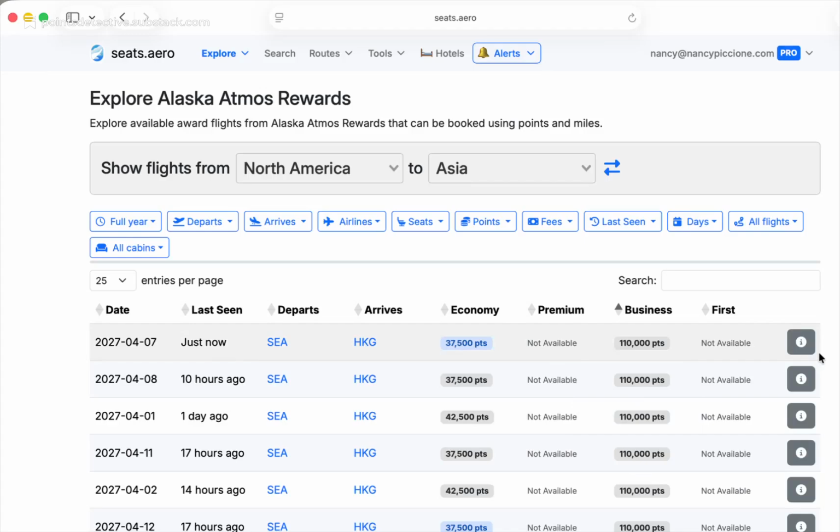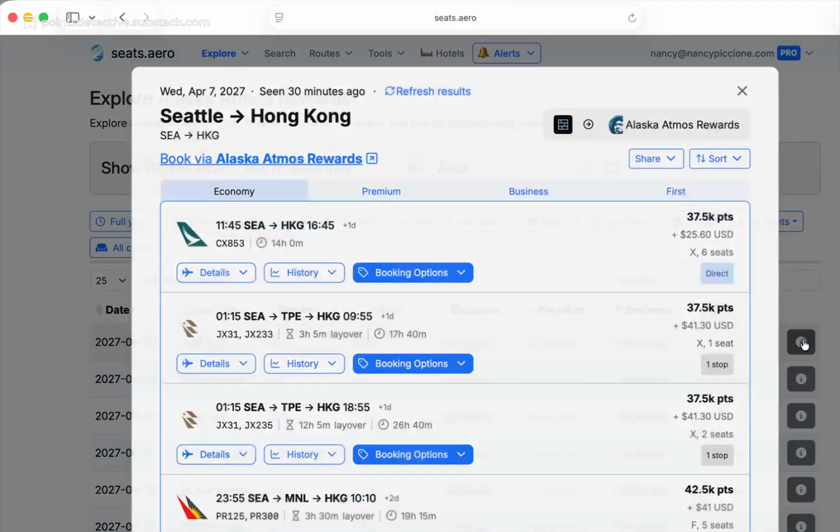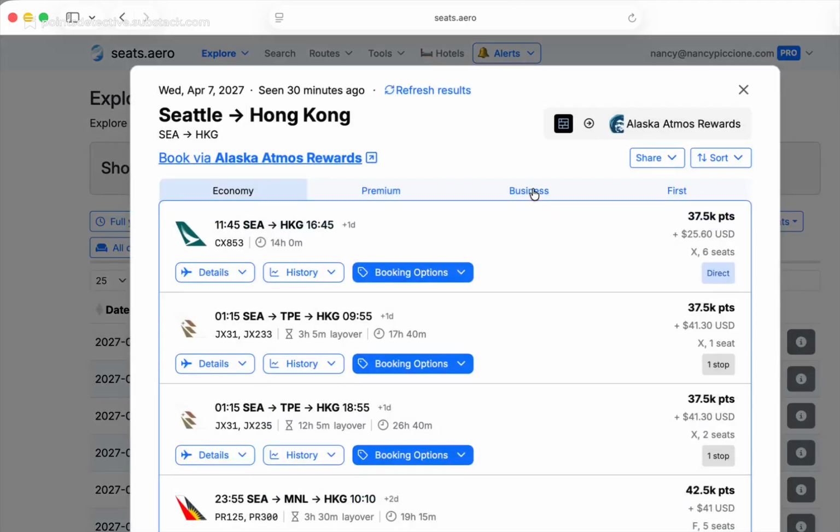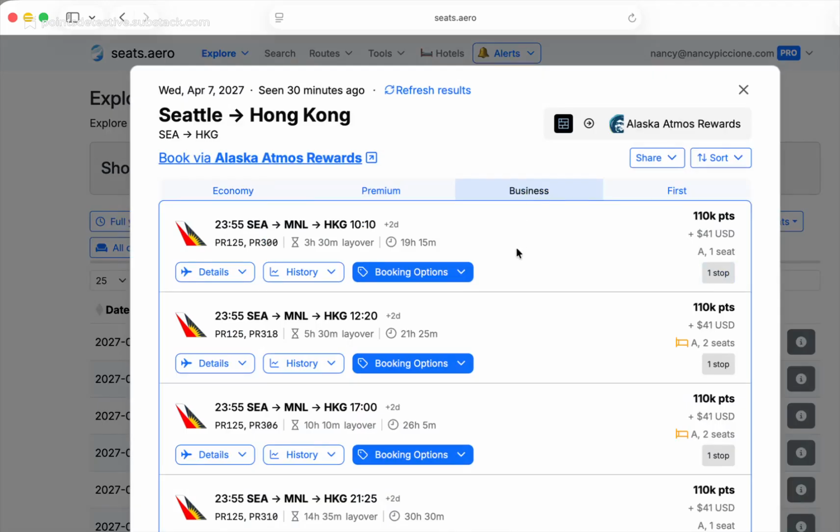The reason there are so many awards is that whenever an airline like Alaska or an award program has new routes or a new partner, they oftentimes release a lot of availability. So right now, this reader has an excellent opportunity to snag some great flights that might not be available other times, or you might have to book further in advance or wait till the last minute. It's because Alaska recently announced a partnership with Philippine Airlines. So this flight goes Seattle to Manila, Manila to Hong Kong.